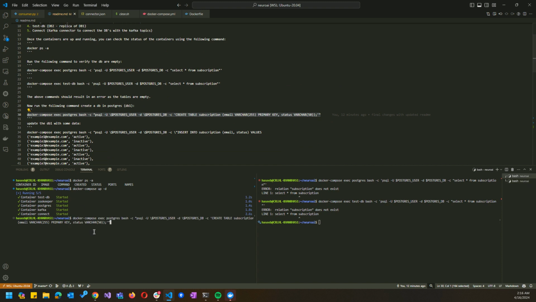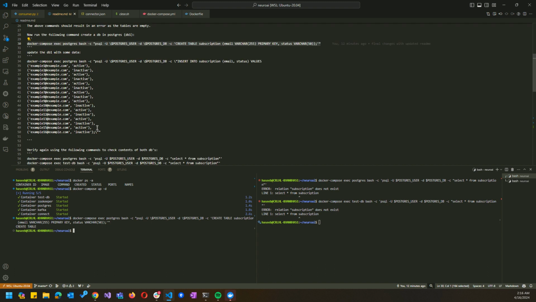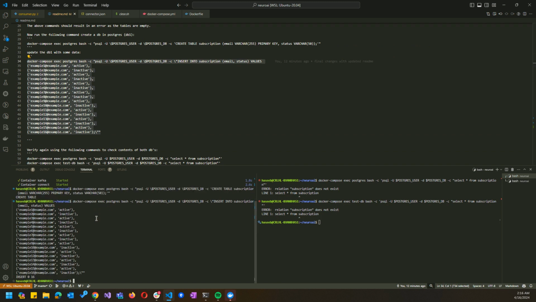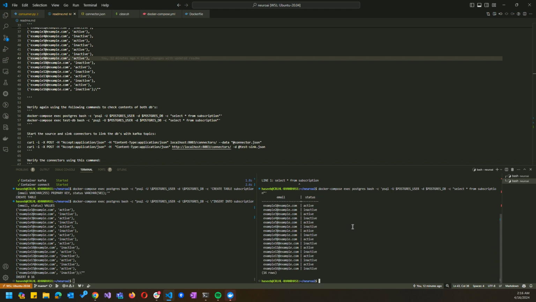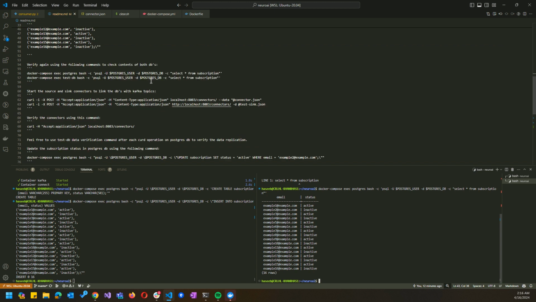Okay, so now for the Postgres DB, we'll create a schema. We'll create a table with subscription where the primary key is email, and then we'll have a status, and then we'll populate it with dummy values. Okay, so that was successful. We added 16 different rows, and now let's verify the contents. So test DB should still be empty because we haven't really started the connectors. And the Postgres is the one where we have all the data available.